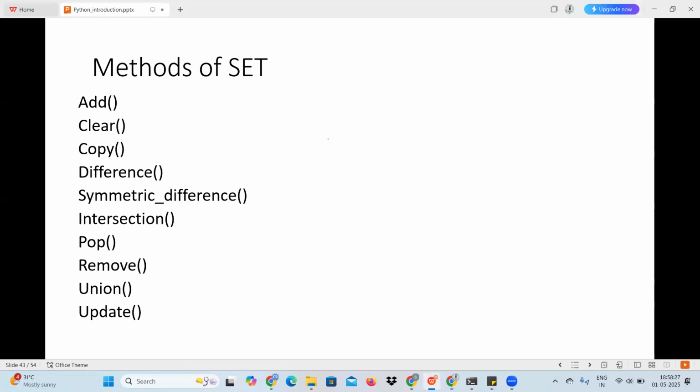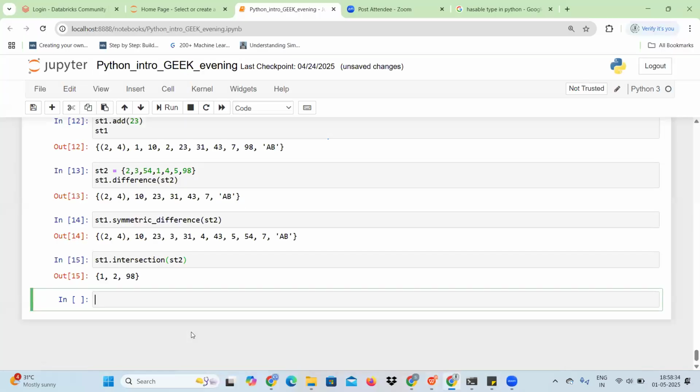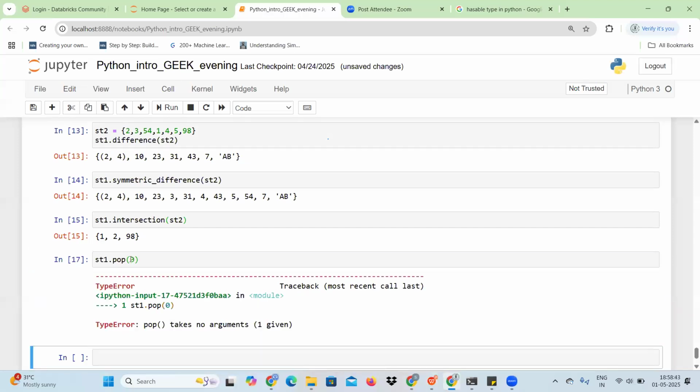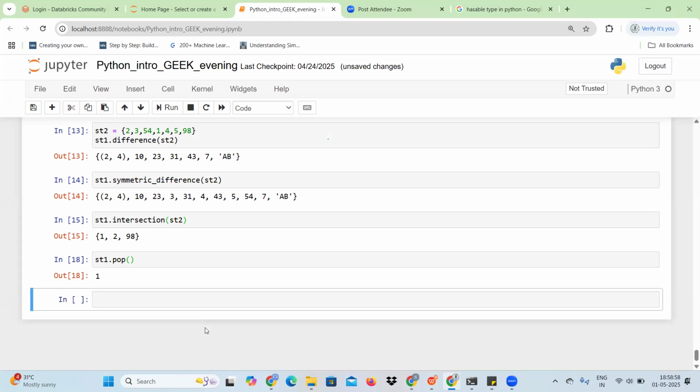Similarly we can pop it. Pop, you know, removes elements, and by default pop will remove the last element. So if you see st1.pop(), it will remove the last element. If I do st1.pop(0), then it will... Okay, pop does not take any argument. Pop takes no argument, one given. Okay, so basically it will remove the last element.